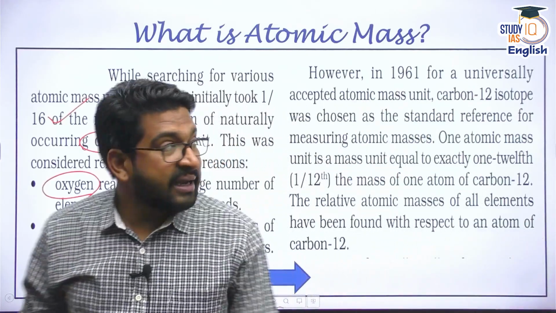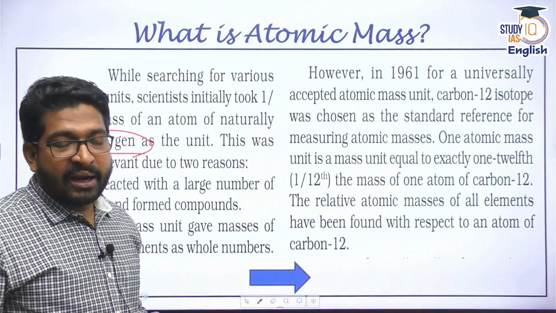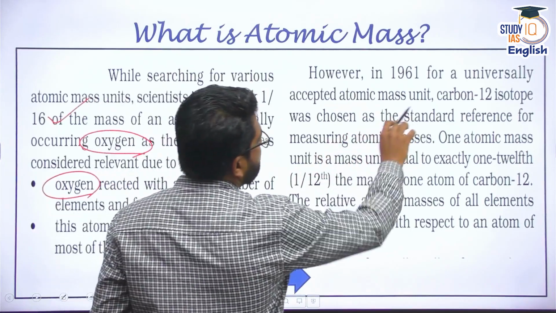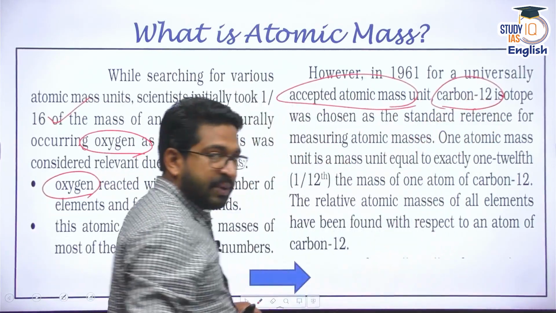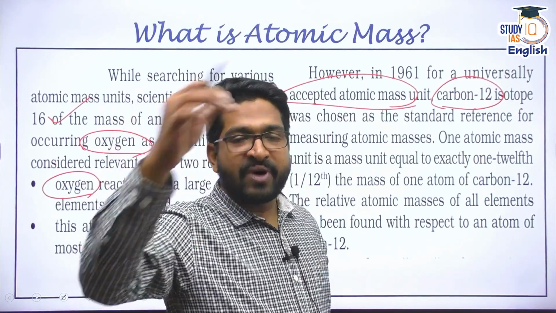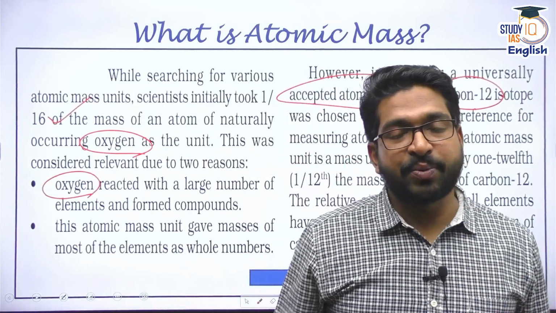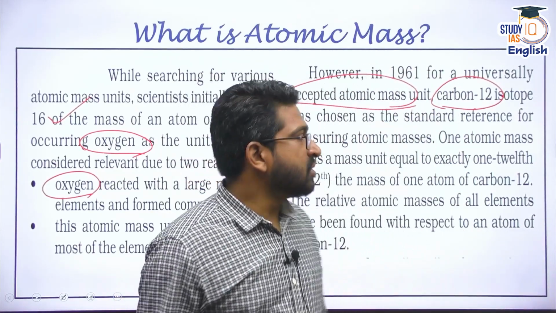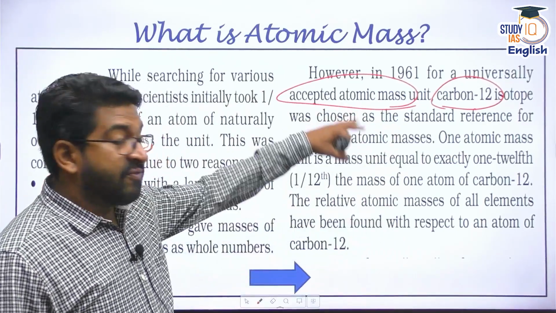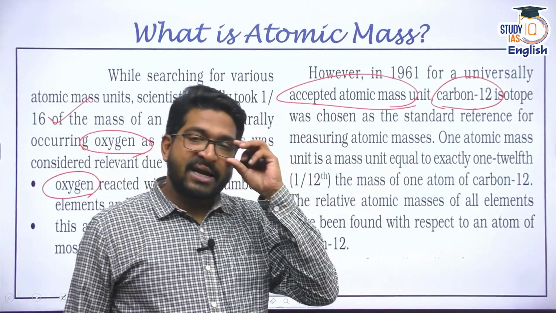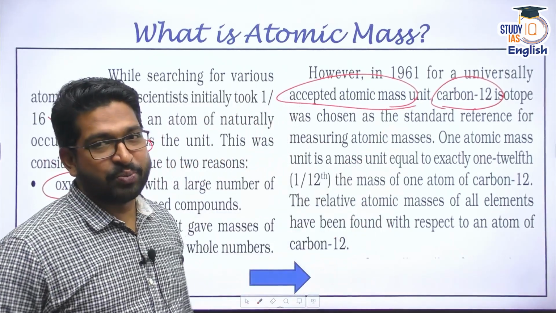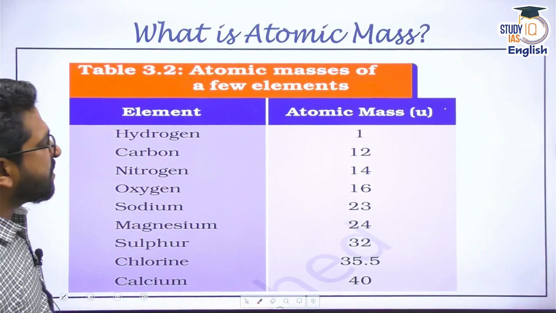But in 1961, under IUPAC itself and other organizations, it was accepted that the reference unit for atomic mass would be the carbon-12 isotope. So please remember, from an exam perspective, when I say hydrogen has an atomic mass of 1, what does that mean? It is in reference to the carbon-12 isotope. What is an isotope? We'll understand in our subsequent discussions. Now, if I say oxygen has an atomic mass of 16, that means it is again in reference to the carbon-12 isotope. So these are the reference atomic masses of a few elements.